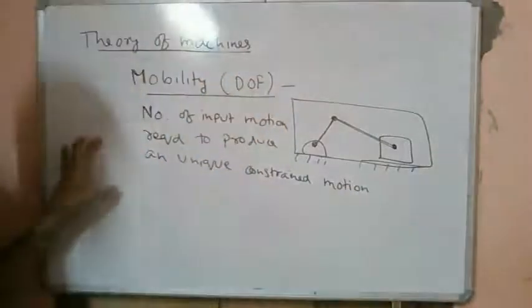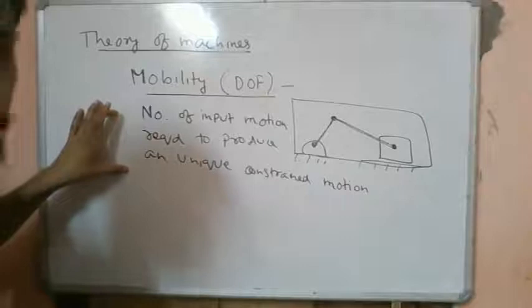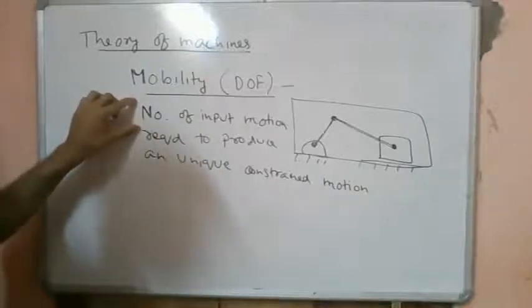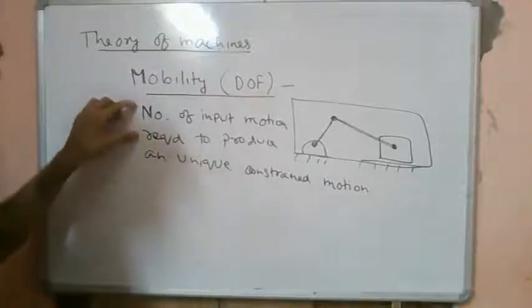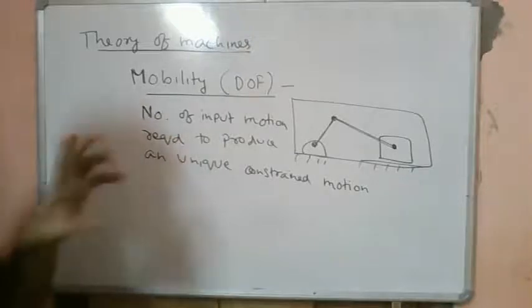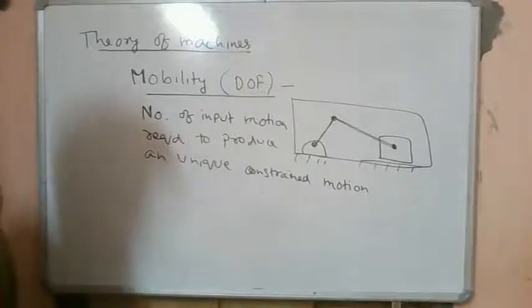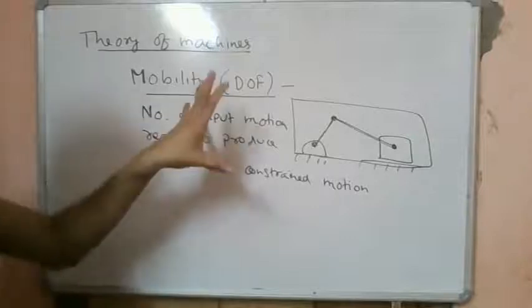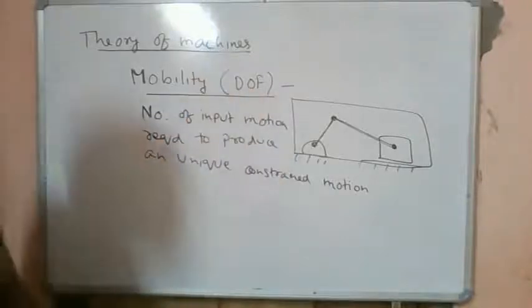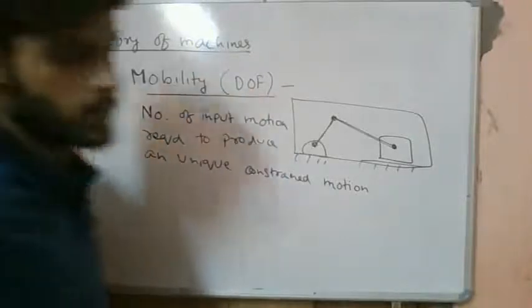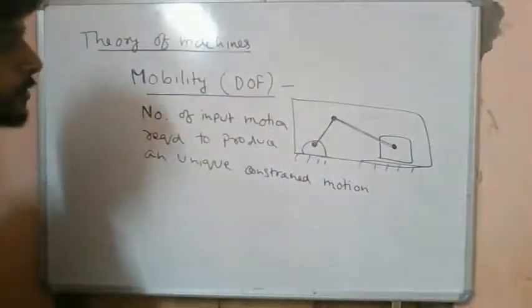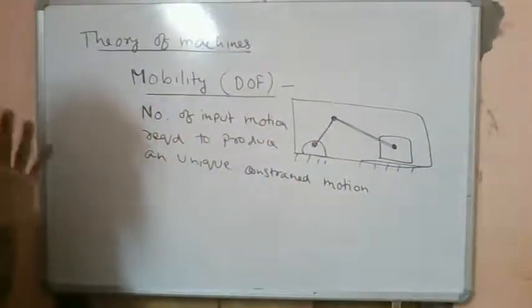So this is what we call the specific definition of mobility. What is the number of different types of input motion required to produce a unique output? The number of different types of inputs given to produce a unique output is what we call the mobility of a mechanism. So we will try to find out the mobility of different types of mechanisms.